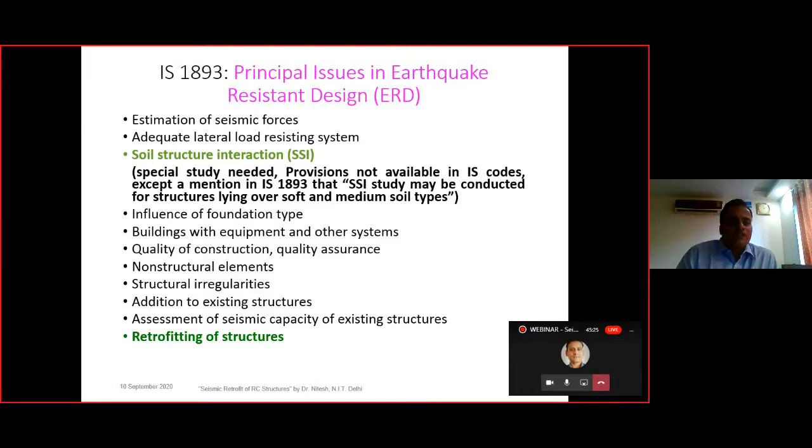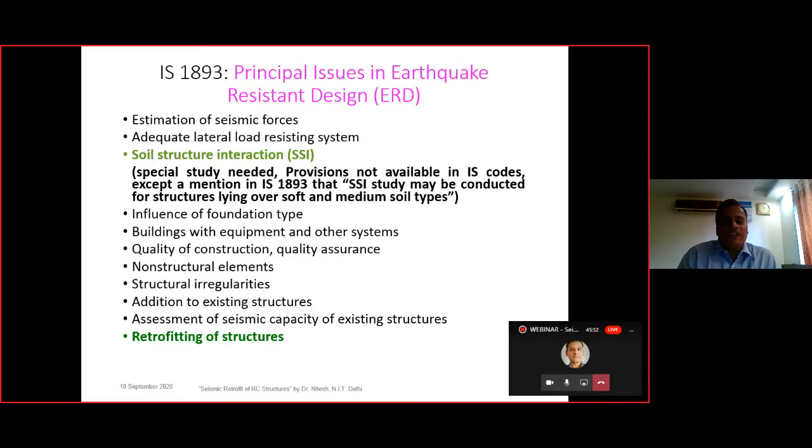So one of the special studies is soil structure interaction, then the influence of the foundation type, and structural irregularities we should avoid. The non-structural elements we need to see, because they should not hamper the living conditions or the serviceability criteria. Then, for additions to the structure, if there are certain modifications, they have to be appropriate and compatible with the seismic design.